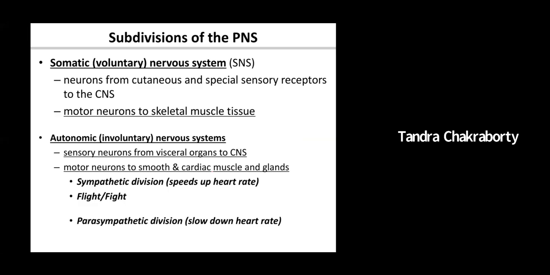The PNS, as we just said, is divided into two major parts: somatic nervous system, which controls the skeletal muscle, and it is voluntary, it is under your control. The autonomic nervous system, which is involuntary, which is not under your control, is related with the speed of your heart. For example, if you want your heart to stop right now, it's not under your control. So the beating of your heart, how you breathe, all of it is part of the autonomic nervous system.